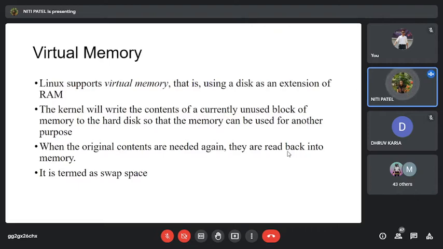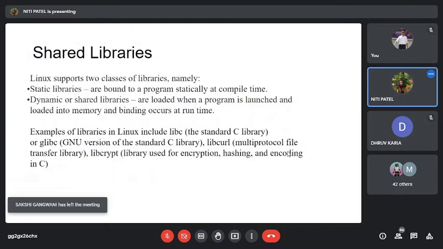Some configuration files or system files which are not being used inside the RAM are being swapped out, and the space that is created is considered virtual memory. Then we saw that there are shared libraries, one static and one dynamic. The dynamic ones are used from the time the program is assigned to the system until it completes execution, whereas static is used only when it has started its execution and reached the compile time.